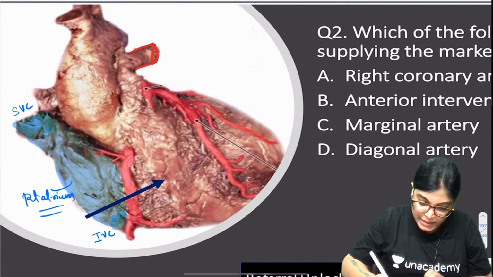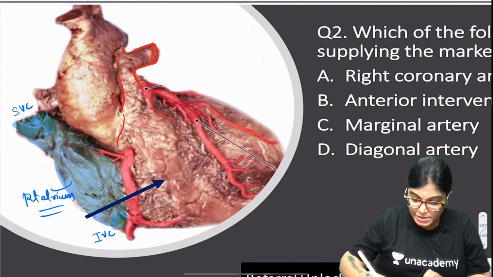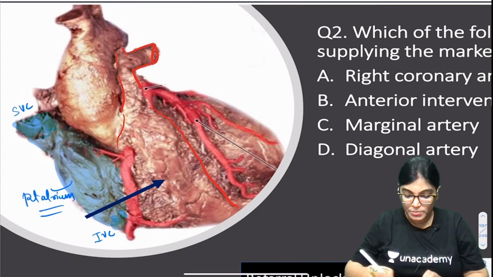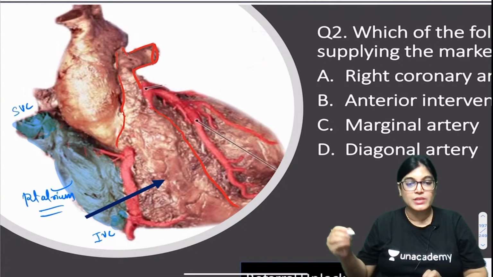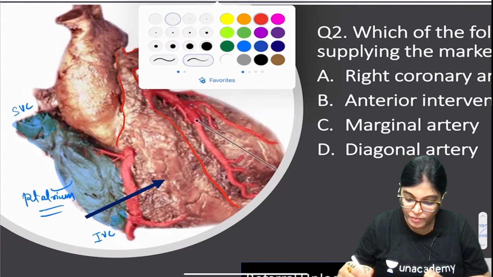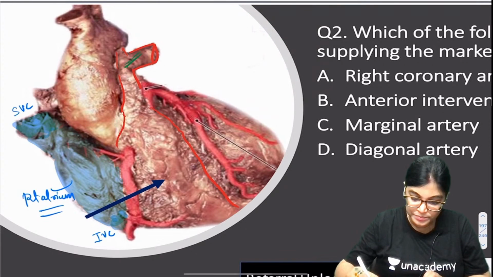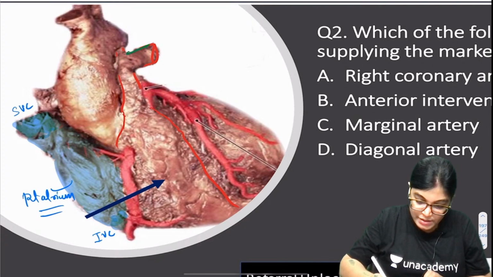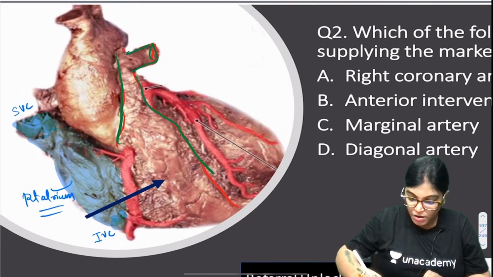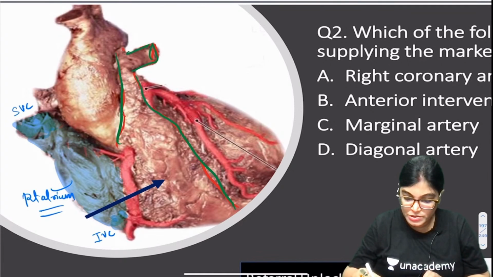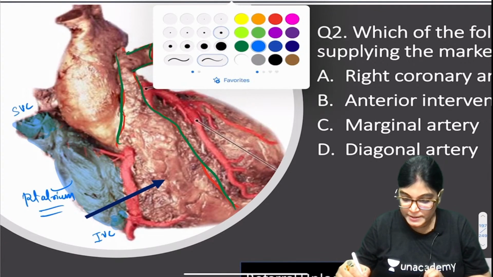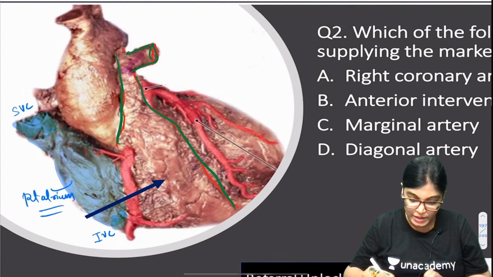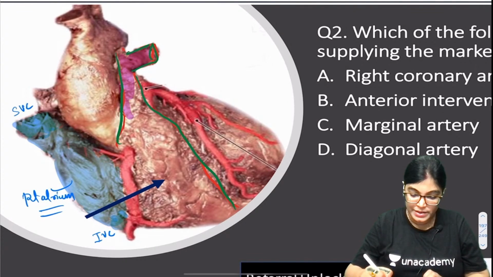This is the pulmonary trunk which you are seeing, and it is arising from this whole part of the arrow-marked structure. This whole area I am highlighting will be the right ventricle. Let me use a different color for it. This whole area will be the right ventricle which was marked.